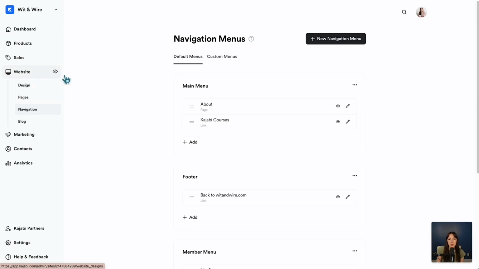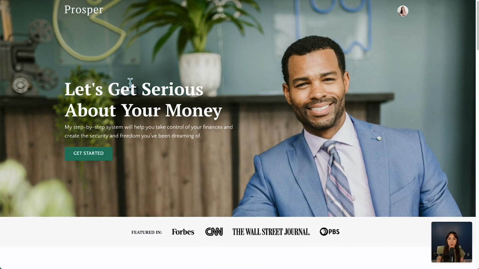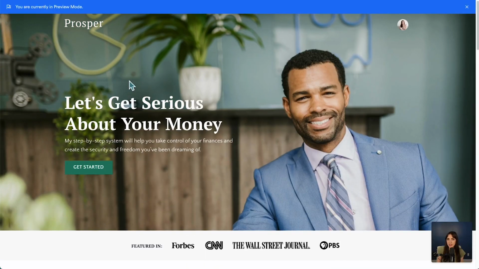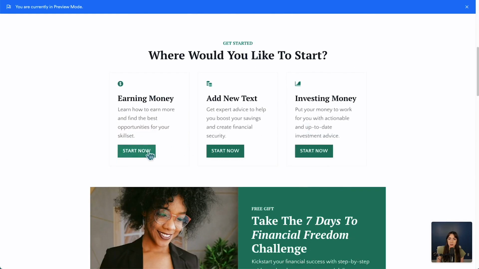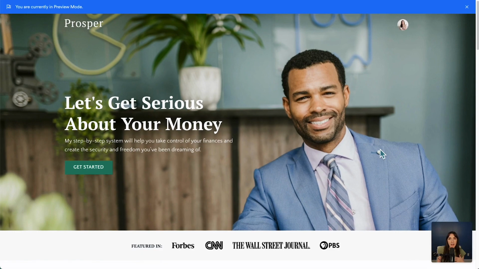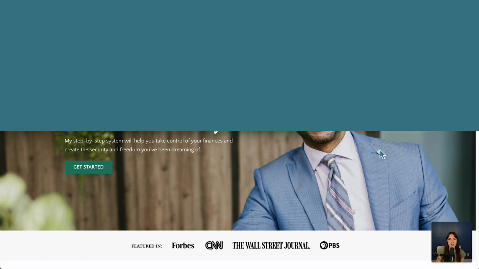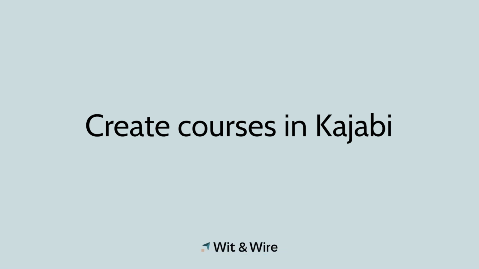To preview your site, you can click the eye icon and this will open it up in a new tab. So although we didn't edit too much, you can see the basics of what's included in the site. You can poke around, see where things go, and make customized decisions to make this match the look and feel of your business. Up next, let's create an online course in Kajabi.